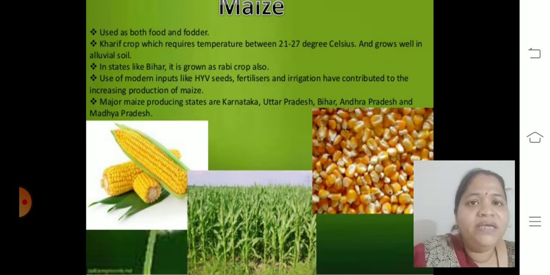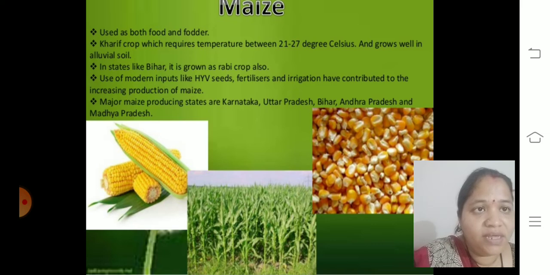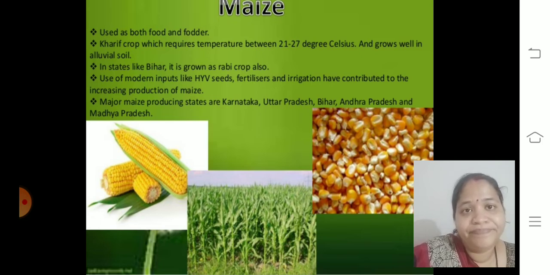Next we'll talk about maize. It is both food and fodder. It is a kharif crop which requires a temperature between 21 to 27 degrees Celsius. It grows well in alluvial soil. When I'm talking about alluvial soil, obviously I'm going to talk about which region? The northern plains. In states like Bihar, it grows as a rabi crop also.